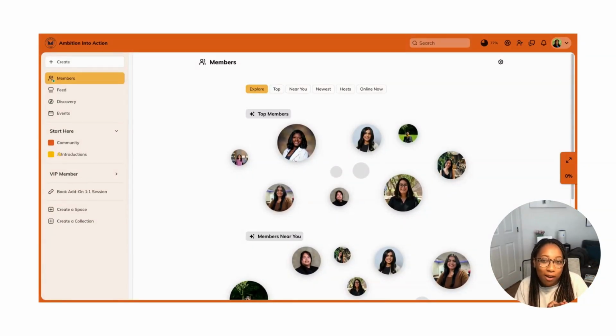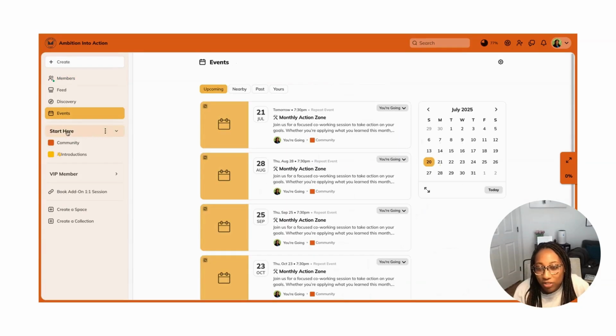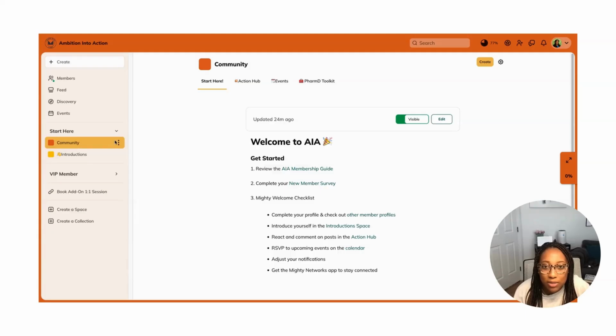We're going to do a tour of the Mighty Networks platform, which is what we use to host the community. We have our Start Here section. We've got community and introductions. I'll start with the community first so you can see what's in there. Within the community, we have the Start Here page.